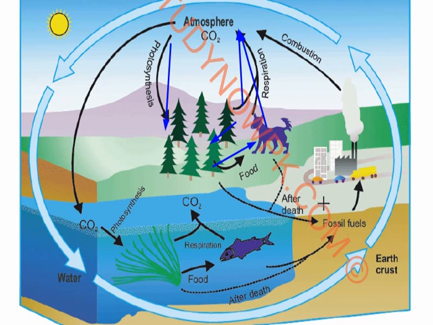When these fossil fuels burn, carbon dioxide is released and becomes a part of the atmosphere. So this carbon is coming out of the earth crust also and becoming a part of the atmosphere, and then again it becomes a part of the food and plants, and it is going to get consumed.